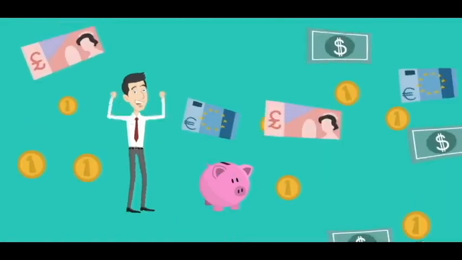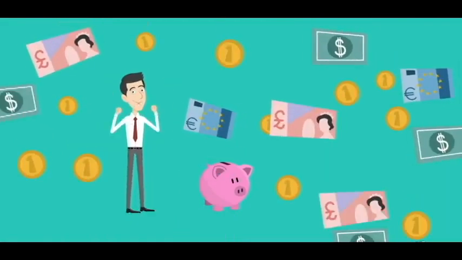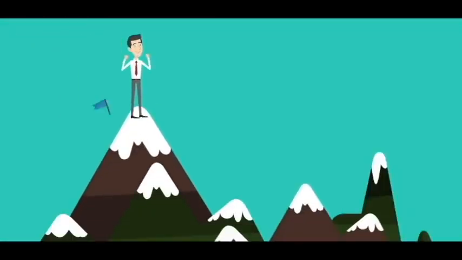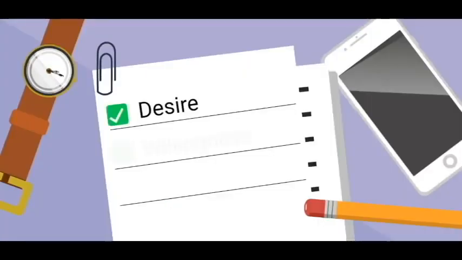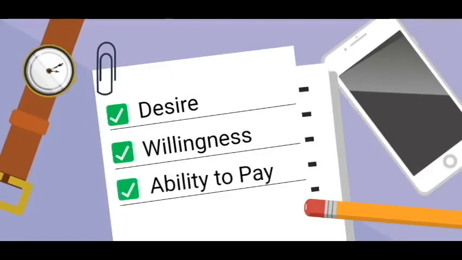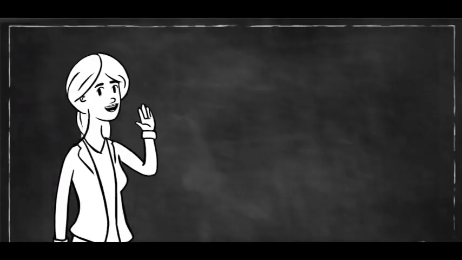Now say you win a huge lottery and get loads of money. In that situation, you will have the ability to pay for the car. Remember, the desire for an asset, backed by the willingness to pay for it plus the ability to pay for it, all together constitute demand.